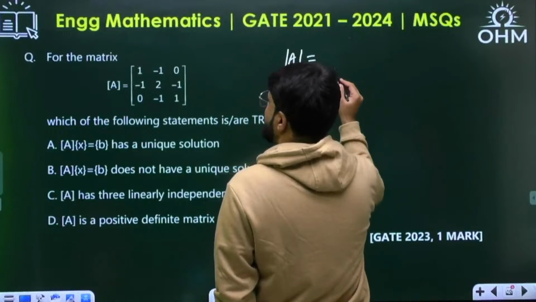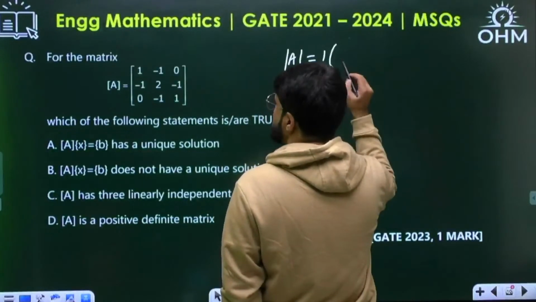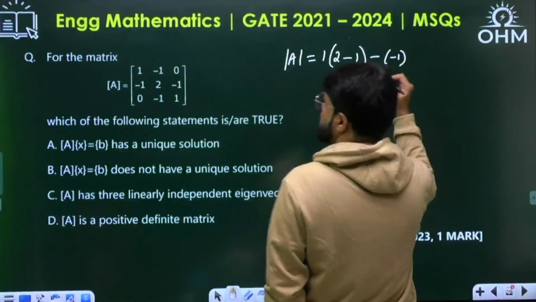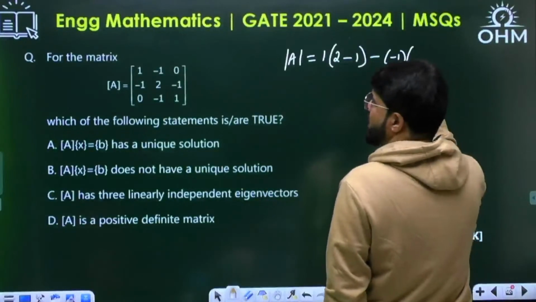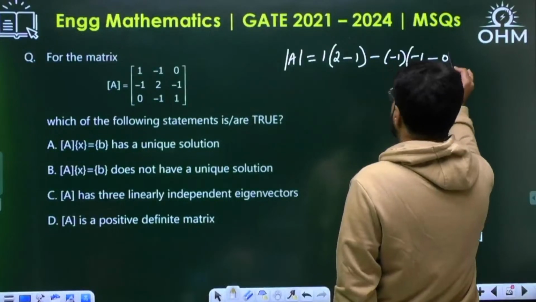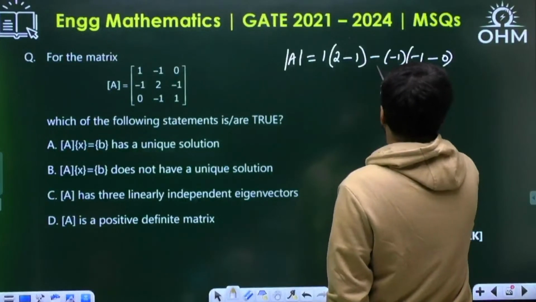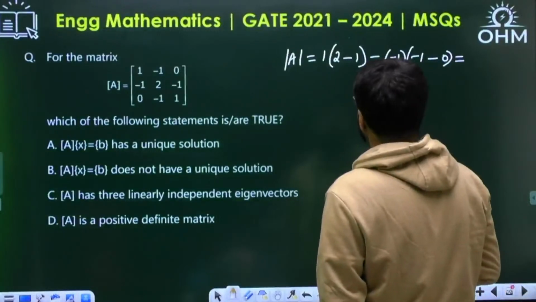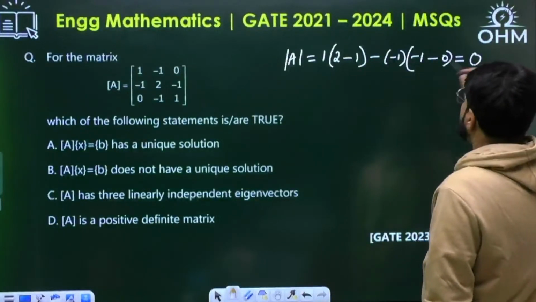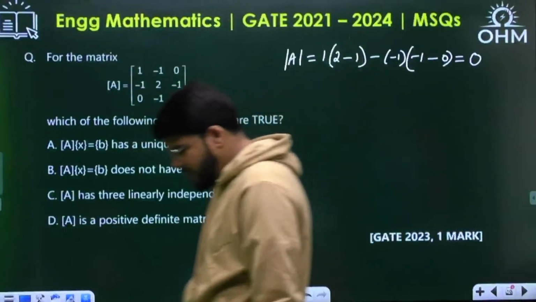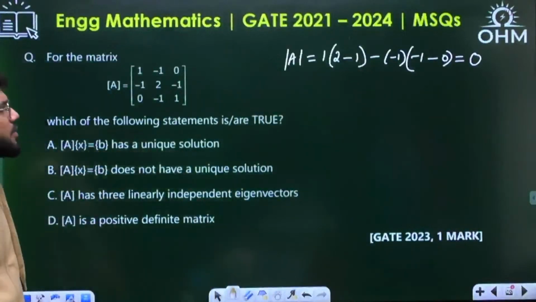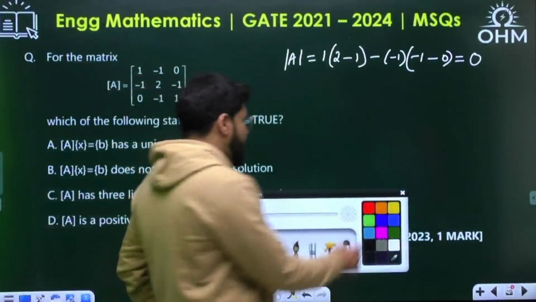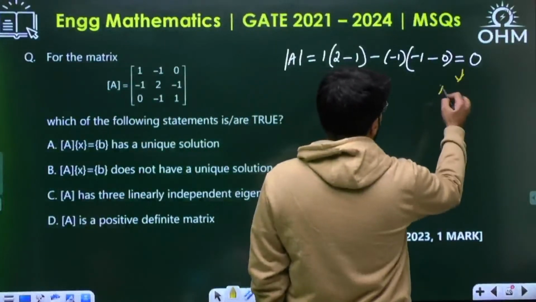Determinant A is how much? Let me start expanding along the first row. So 1 into 2 minus 1, and minus of the next is minus 1 number, and its minor correspondingly will be minus 1 minus 0. So determinant A equal to 0 actually. 1 minus 1. Okay, determinant A equal to 0. If determinant A equal to 0, it cannot have a unique solution.